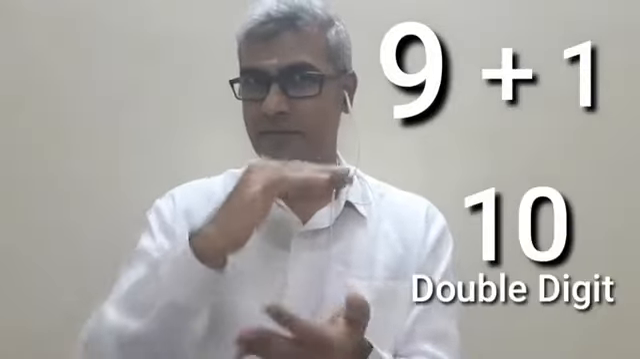9. 9 is the single digit number, largest number. Add 1 to that. 9 plus 1? 10. Now you get double digit, which is the smallest double digit. So, the single digit large number, when you add 1, becomes double digit small number.